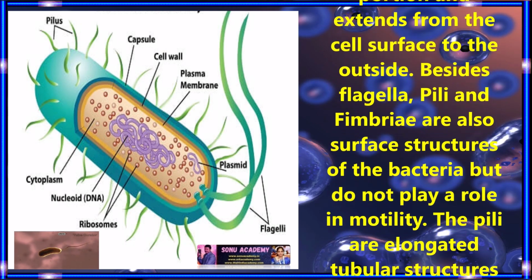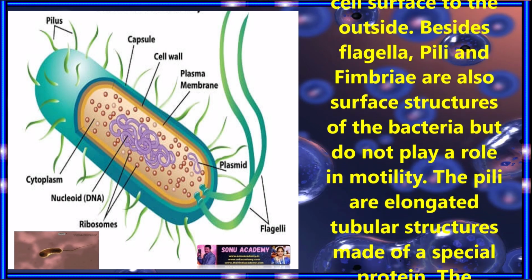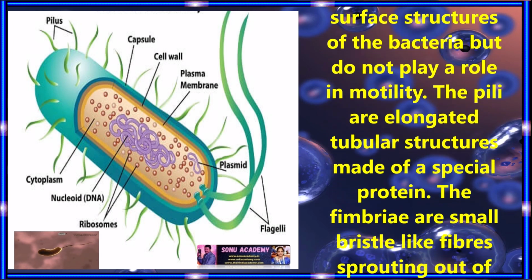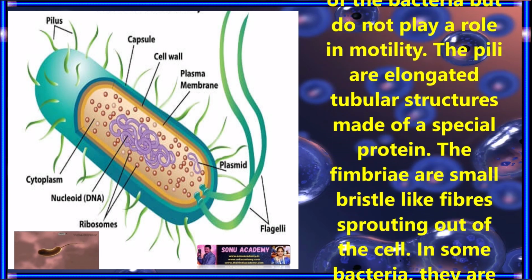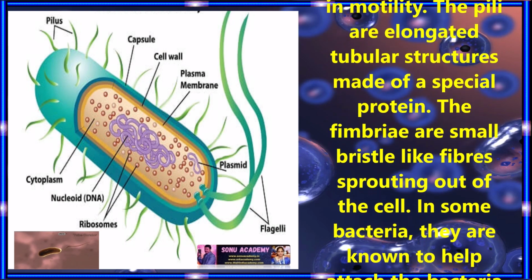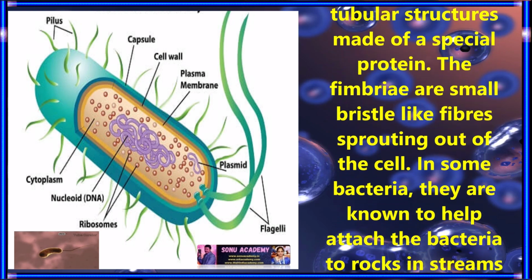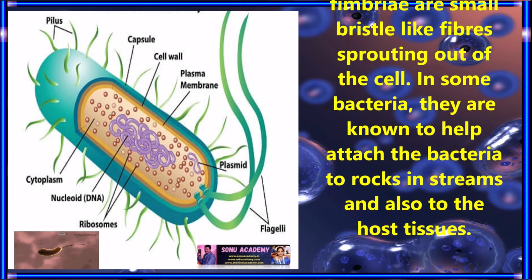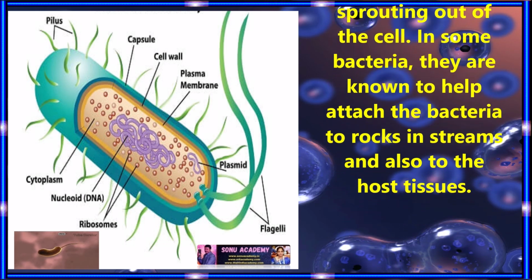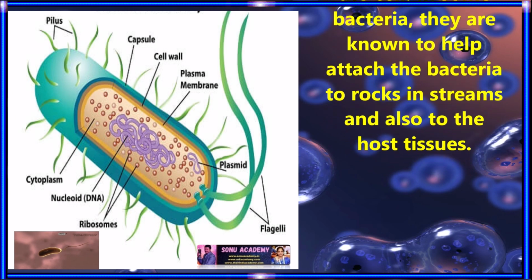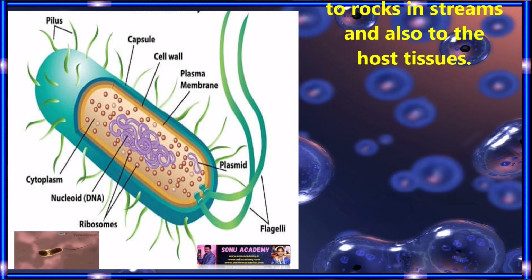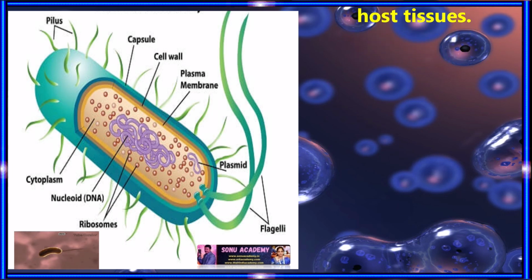Besides flagella, pili and fimbriae are also surface structures of the bacteria but do not play a role in motility. The pili are elongated tubular structures made up of a special protein. The fimbriae are small bristle-like fibers sprouting out of the cell. In some bacteria, they are known to help attach the bacteria to rocks in streams and also to host tissues.